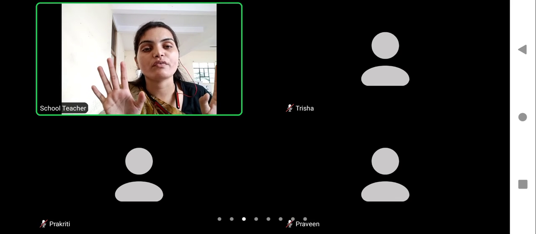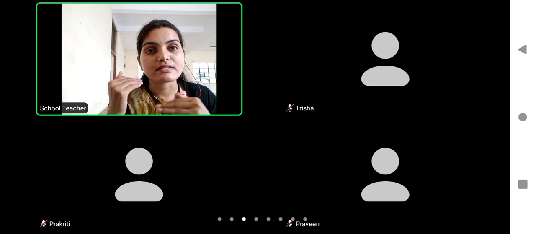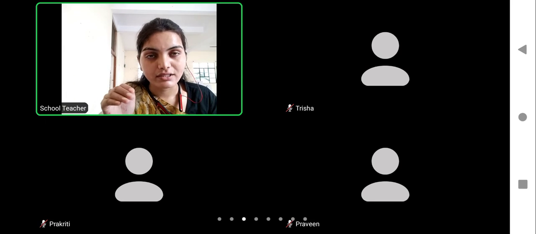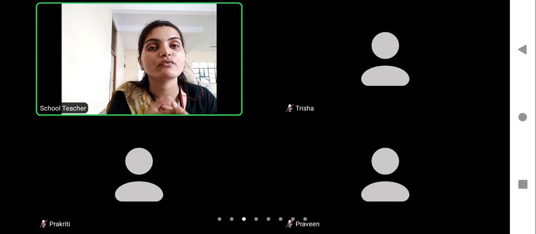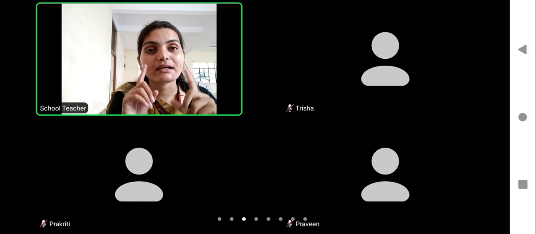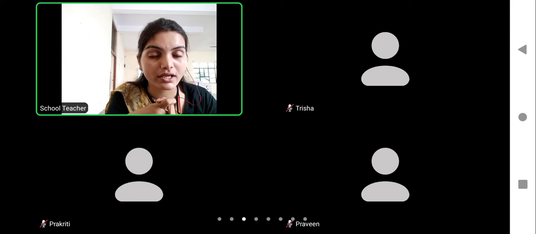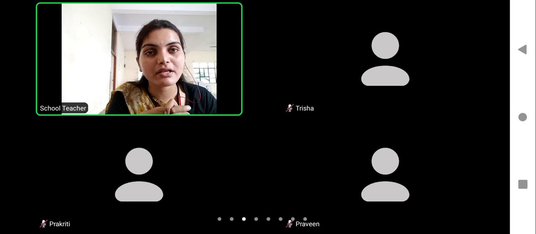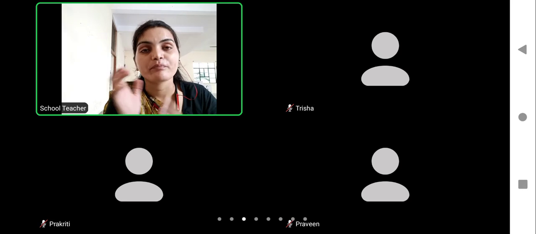Now listen to this also very carefully. The transpiration which is done by the stomata is known as stomatal transpiration. Stomata, I think all of you know. If nobody knows, then listen to me. Stomata are found in the leaves, okay, and the opening and closing of stomata is guarded by the guard cells. So about 90 to 95% of transpiration is done by the stomata.